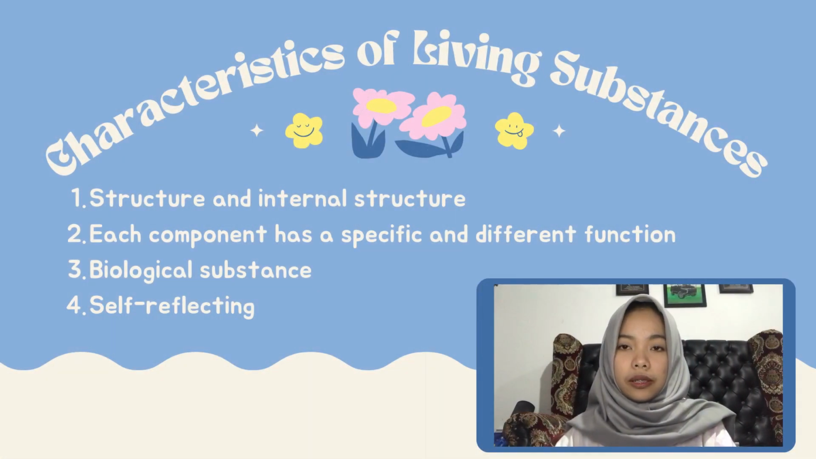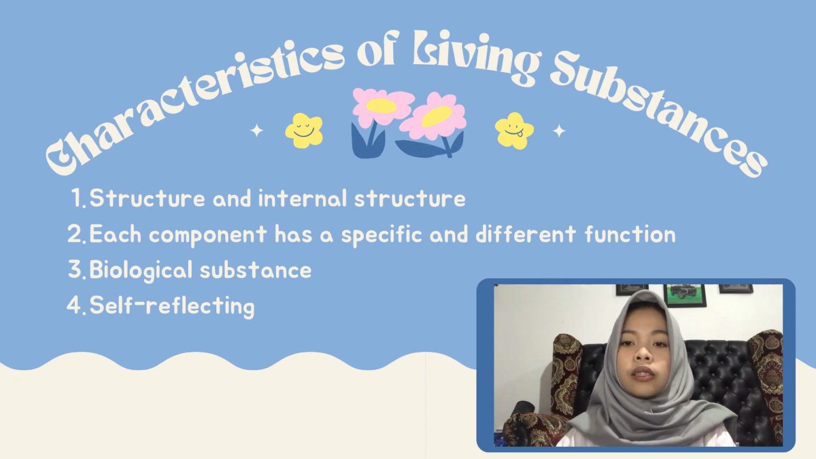Forming molecules of living substance will have the characteristics of living substance. First, arrangement and internal structure. Internal structure is organic chemical molecules, namely carbon, hydrogen, oxygen that combine or react with other molecules. Each organ has a different arrangement and can react with other substances such as phosphorus, calcium, potassium, and others. Second, each component has a specific and different function. Components with different formation will produce different special functions.